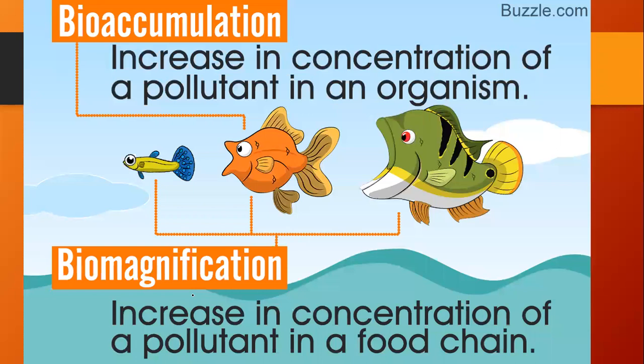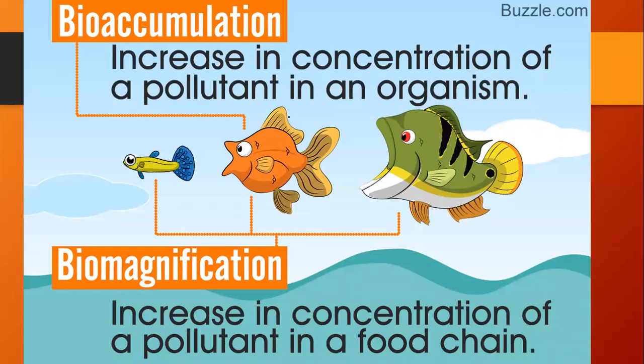Bioaccumulation we can see in the picture as well. For your better understanding, bioaccumulation is the increase in the concentration of a pollutant in an organism.